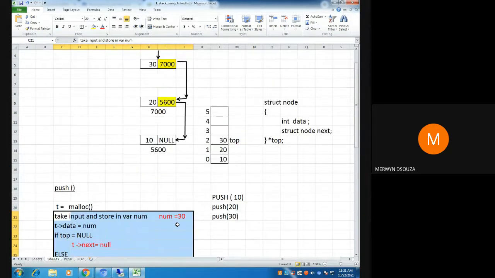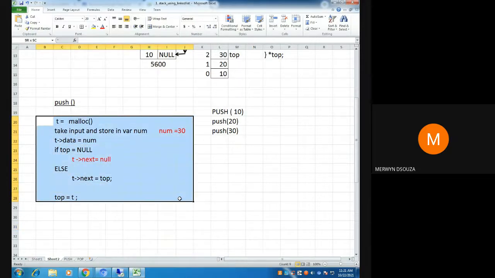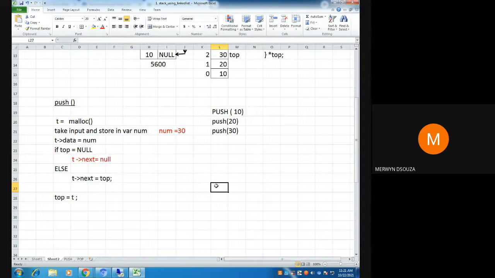But normally, when we are doing the push and pop functions in a linked list, we don't check for overflow and underflow. Overflow at least will not happen, since nowadays our hard disks have too much storage, so I don't think such a situation will come in our normal programming, when you are doing practicals and all. But if you want to check, the only way to check for overflow is when the memory allocation happens, and you check whether T is null or not. If T is null, then you cannot proceed with the push because you don't have memory. T is null means your computer is unable to give you memory for the node. That way you can check.